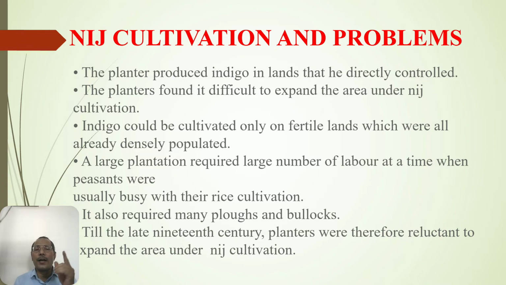It also required many plows and bullocks, because at that particular time period, modern methods of agriculture were not available. Because of that, the plows, bullocks, everything was required. And all these things were already used by Indian farmers in their rice cultivation. Because of that, these things were very difficult. Till the late 19th century, planters were therefore reluctant to expand the area under Nij cultivation. Because of that, the planters were not ready to increase the Nij cultivation area.